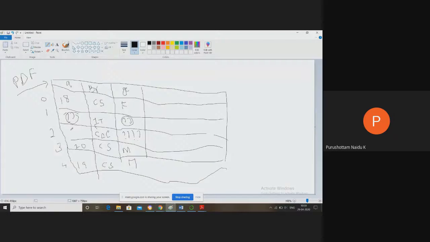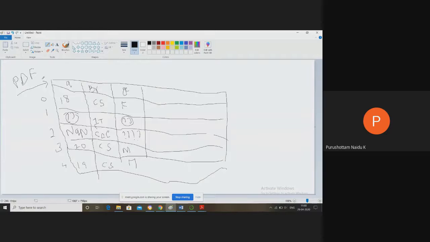For the gender we expect a value again. In the third record, the age is a blank value. The branch is ECE. Here I can maintain gender as four question marks. Now in Python, in the pandas library, if you maintain any blank cell, it is automatically filled by NaN. It is not a number. Any blank cell in a data frame is by default replaced by NaN. You have to first remember this.